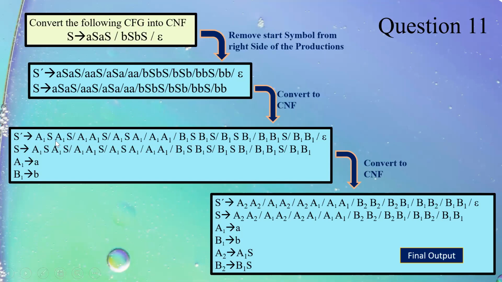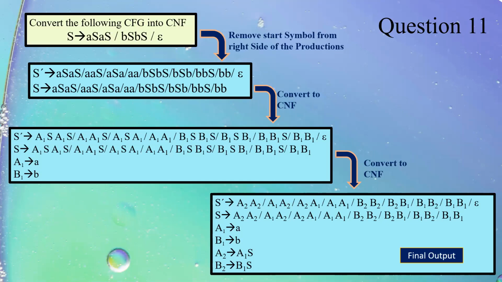Now when I try to convert this, just see, I get 4 non-terminals corresponding to a single production. So what I'll do, I'll convert this into Chomsky by taking a pair. A2 tends to A1S. This is again A1S. So this is A2, A2. So what I get is 2 non-terminals on the right side corresponding to every production. This is how we convert 4 or 3 or 2 non-terminals into CNF.